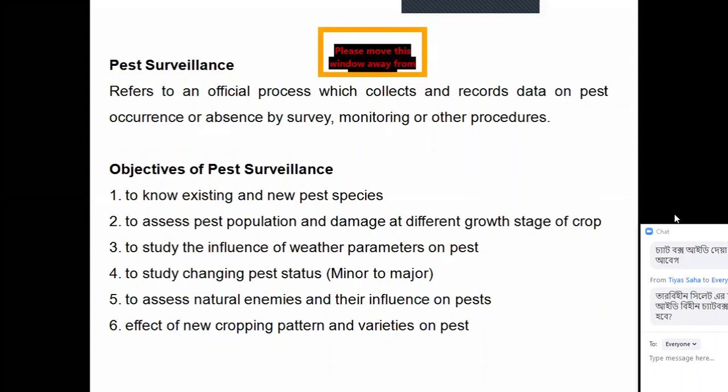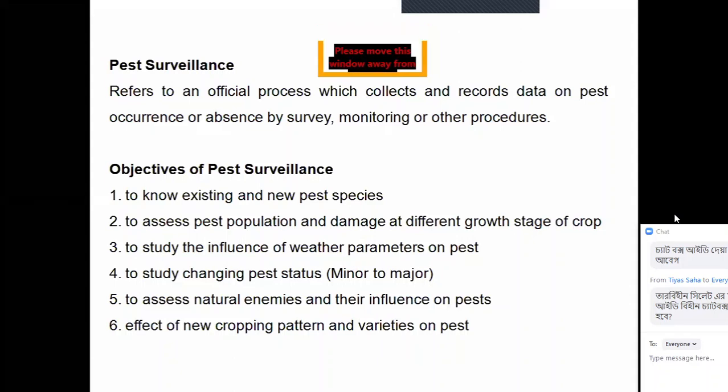Surveillance is done by survey to collect the data for a particular time, a particular period. Monitoring is regular observation, and how will you observe? Only observe? No, you will collect the data by different means and you will record it. This is monitoring. And surveillance collects and records the data regarding the occurrence and absence of the pest by survey, monitoring and other procedures. This is surveillance.